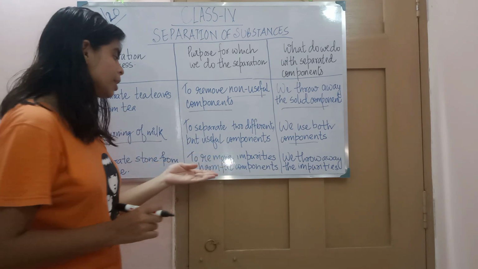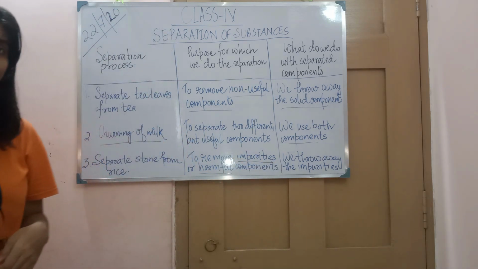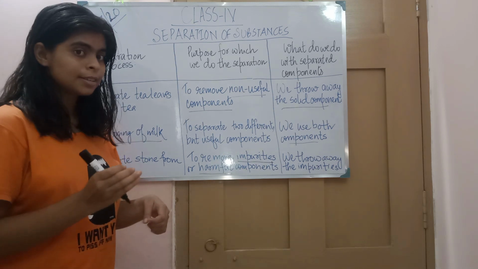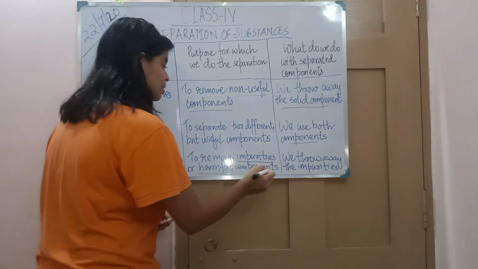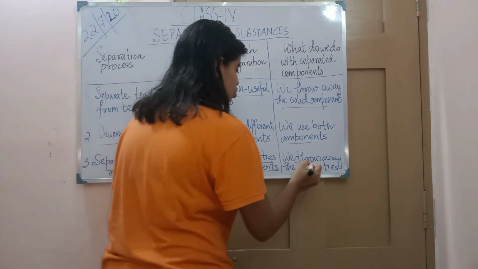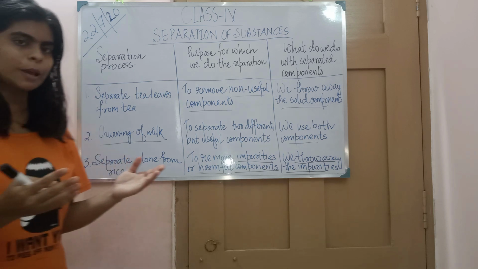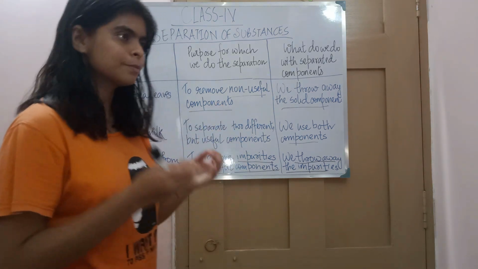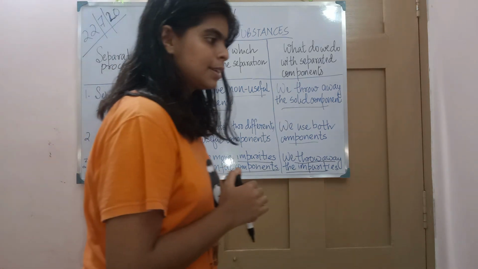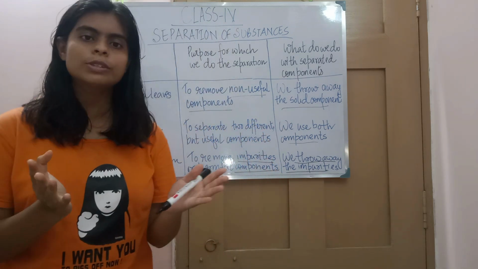So we separate to remove impurities or harmful things, because if you don't separate, that will hurt your teeth and your mouth. To avoid that, she used to separate that component. And what did she do with it after separation? She used to throw it away. We don't keep that stone, we throw it away. So we have seen why we do separation, what we do with the impurities, and the purpose of separation. Now we have understood why we need to do separation.